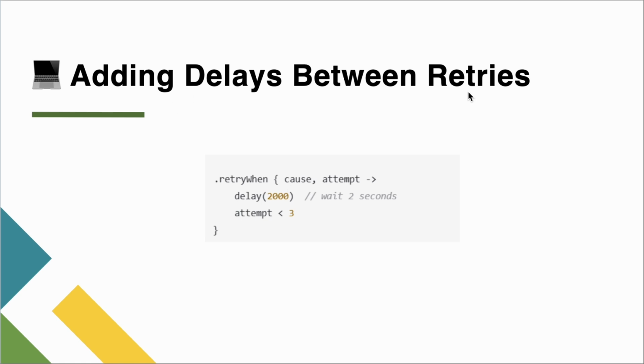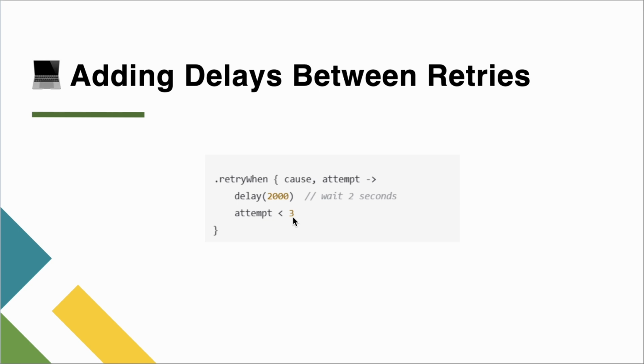Okay, now adding delays between retries. As I've mentioned earlier, retryWhen supports delays as well. Like you want to retry for multiple attempts, but you can add a delay as well, like wait up to 2 seconds, then only you retry. So the condition would be written with cause and attempt, if the attempt is less than 3, but before checking this, it will check for delay. It will wait for 2 seconds, and then it will check the attempt and whether it is true or false.